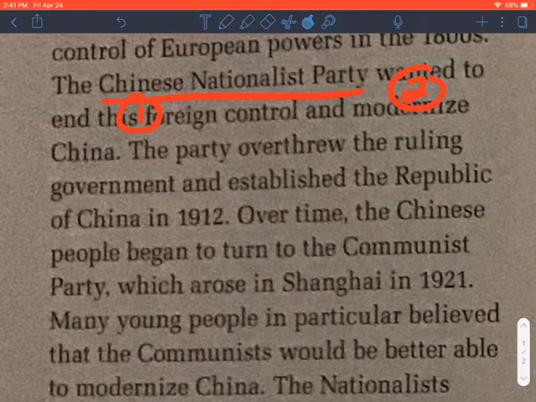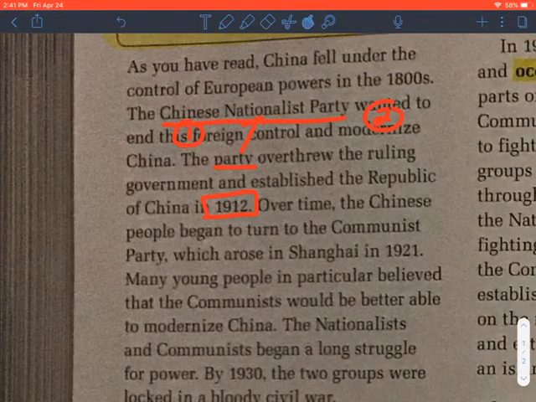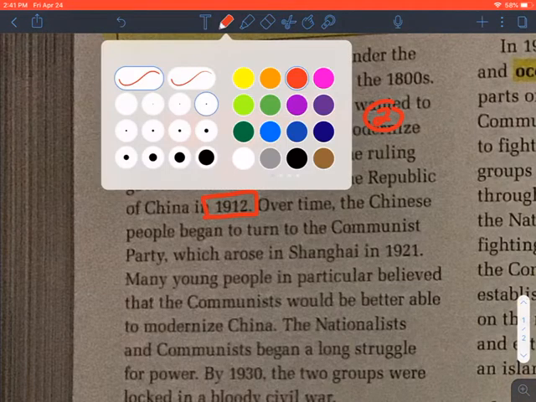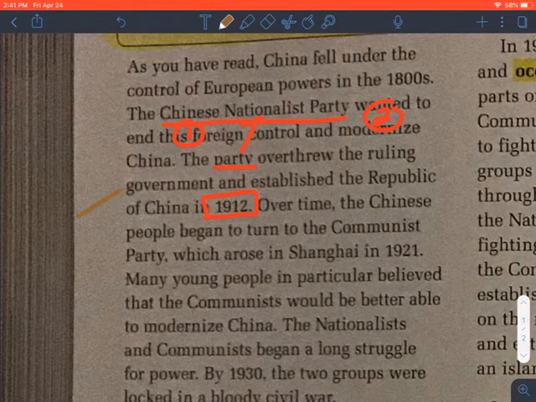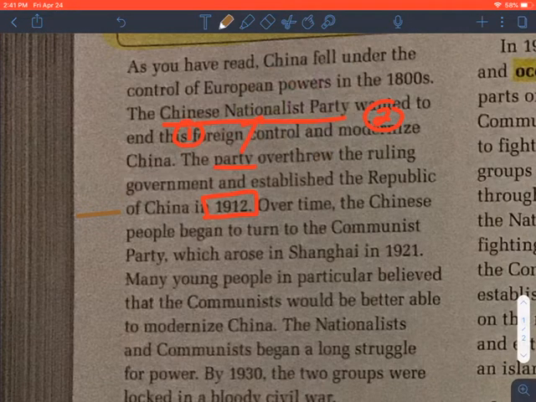The party overthrew, now remember this is the Chinese Nationalist Party that we're referring to here, overthrew the ruling government and established the Republic of China in 1912. So here is a birthday, and I know some of you like creating birthday cakes sometimes. I like chocolate cakes, so we'll try and make a swirly line, and here's my cake with some candles on it. Works for me. So they're born in 1912.